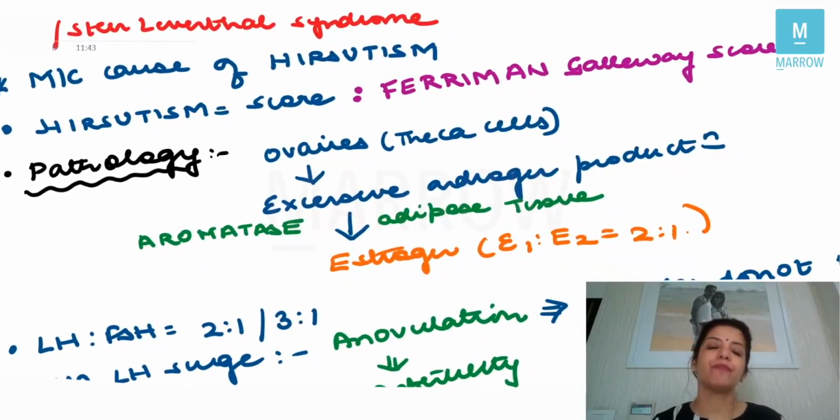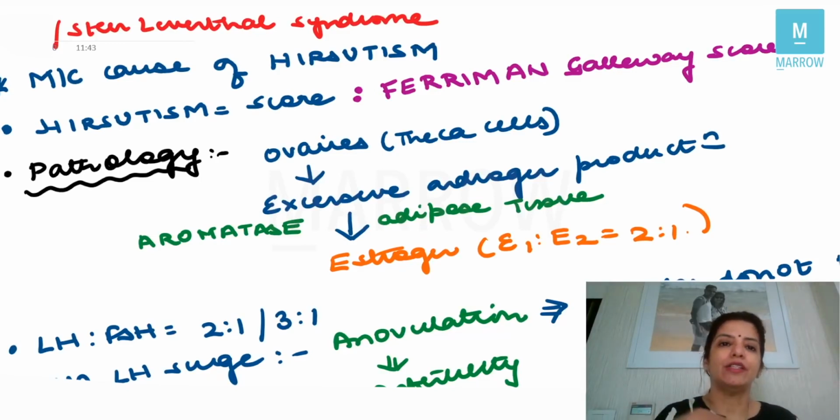Very, very important. The pathology in PCOS is that the theca cells of the ovaries produce excessive androgen, and this excessive androgen in adipose tissue, with the help of the enzyme aromatase, gets converted into estrogen. And when androgen is converted into estrogen, the most common estrogen which is formed is E1.